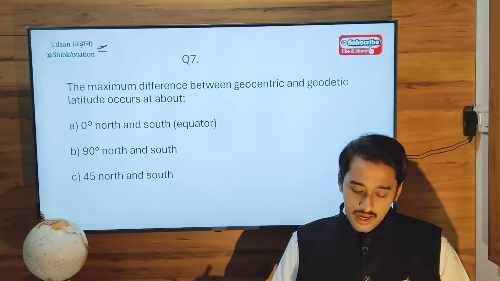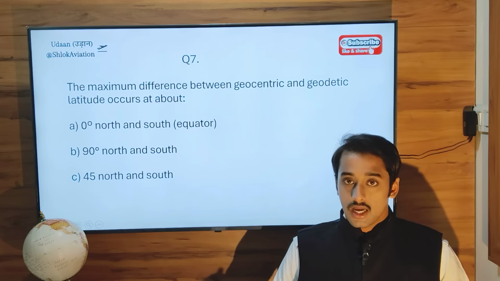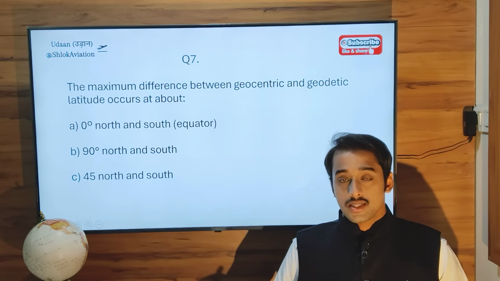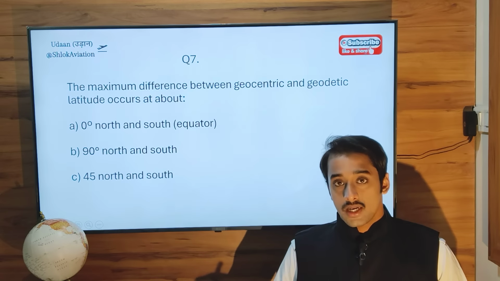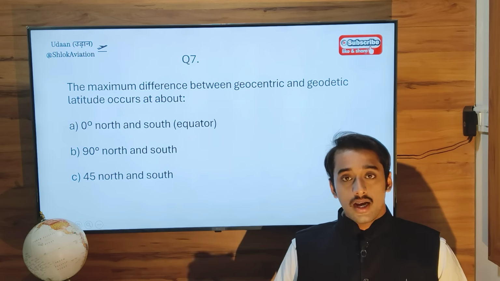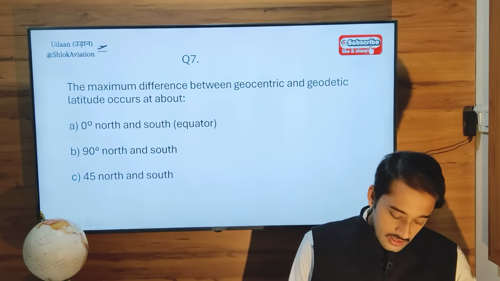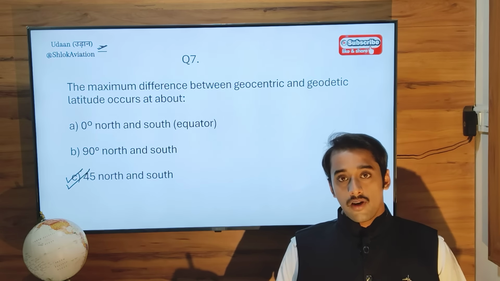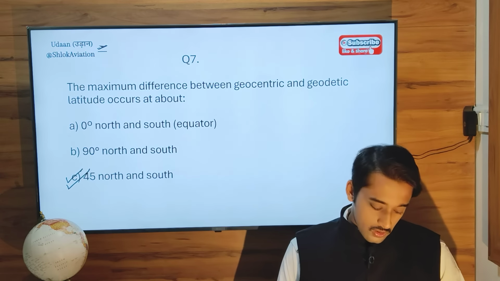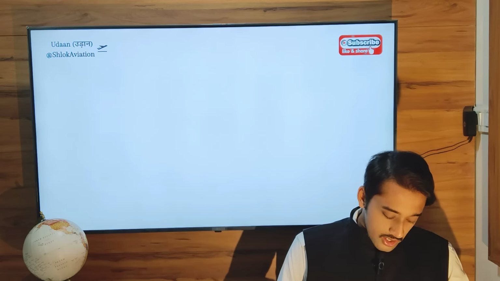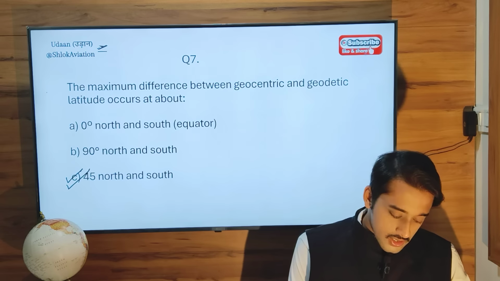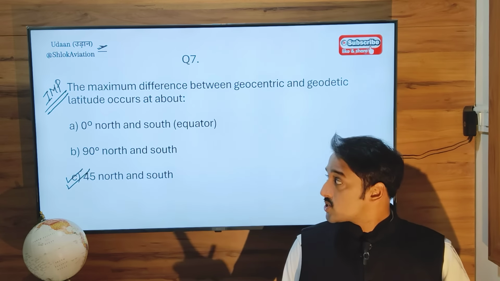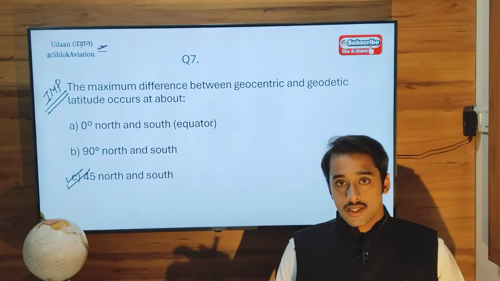Question 7. The maximum difference between geocentric and geodetic latitude occurs at what latitude? The maximum difference between geocentric and geodetic latitude, as given in the textbook, is 45° north or 45° south. Next question, and a very important question this is. Don't miss out this question. Remember this question for the exam. It can get asked.